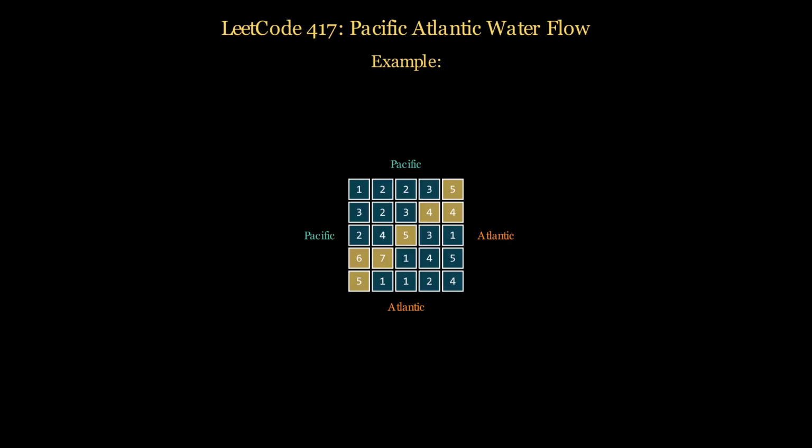These cells can flow to both oceans. Let's see how water flows from one of them. From this cell, water flows up to the Pacific and right to the Atlantic. That is because at each step the water moves only into neighboring cells that have the same or lower height.